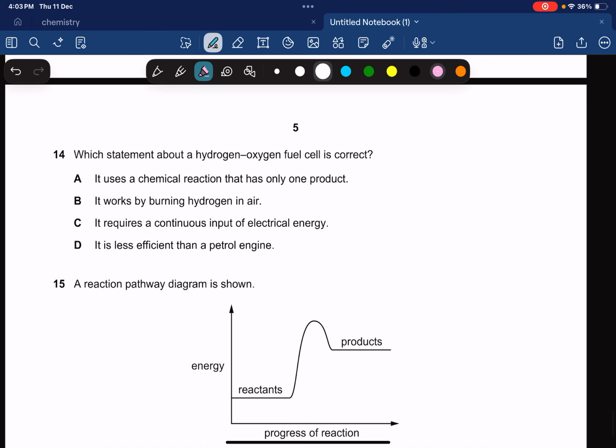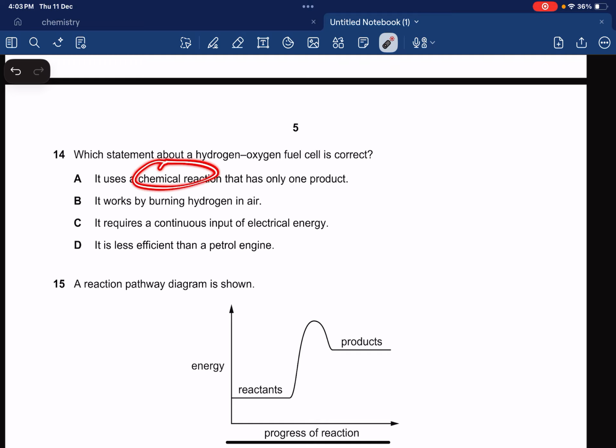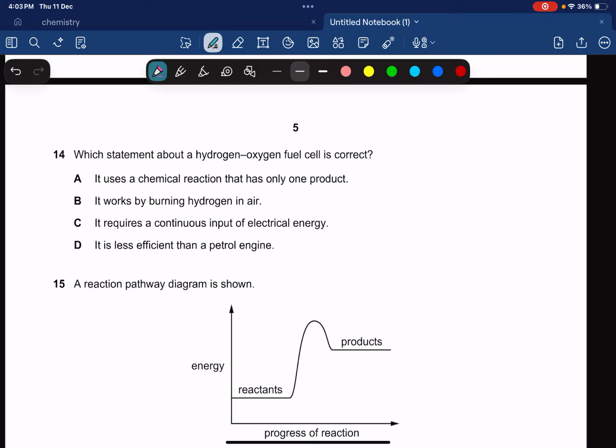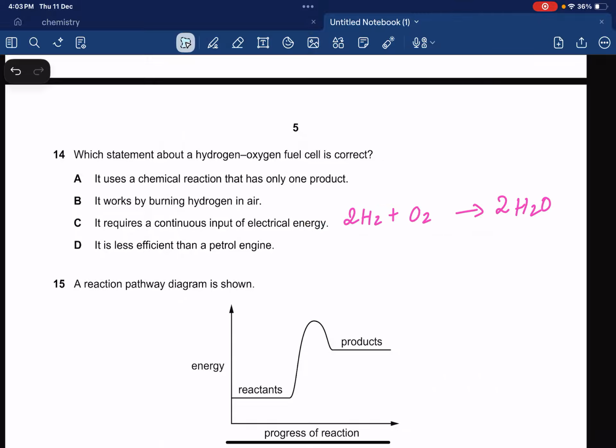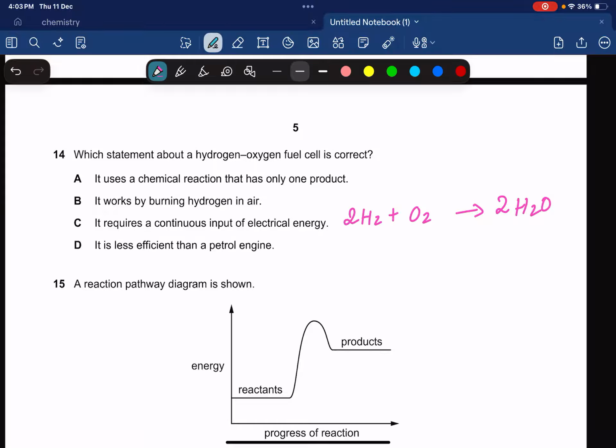Okay, which statement about the hydrogen oxygen fuel cell is correct? It uses a chemical reaction that has only one product. That's correct. You basically have hydrogen, you have oxygen, and the one product you form. So what is a hydrogen oxygen fuel cell? It's basically 2H2 plus O2 forming 2H2O, you put a 2 here, and you put a 2 here. So basically that's the entire thing that's happening in your hydrogen oxygen fuel cell. So I think it's correct, but let's see, there might be a better option.